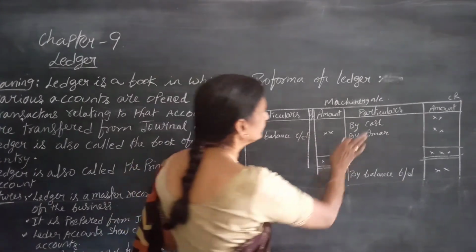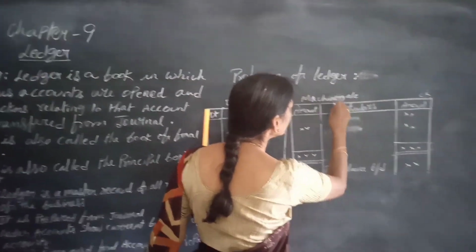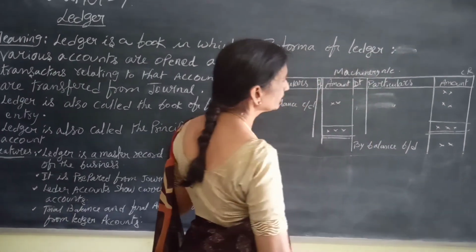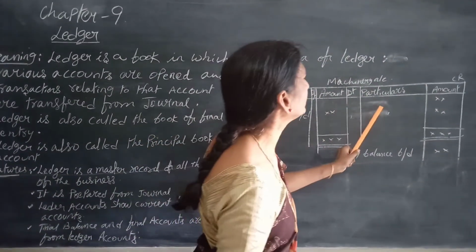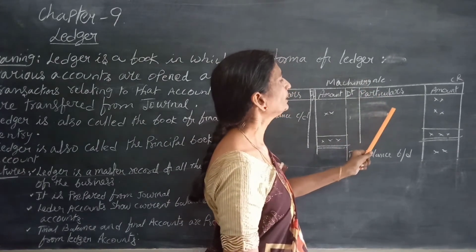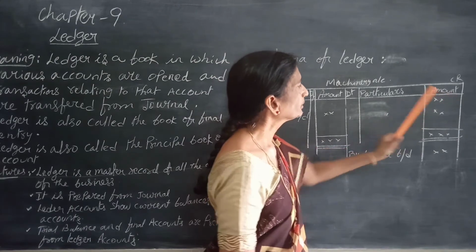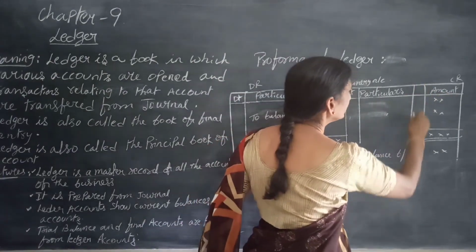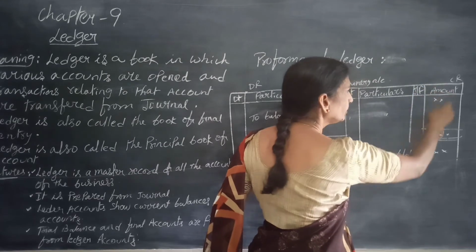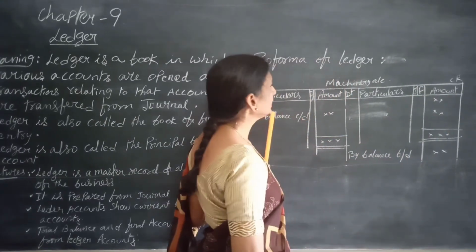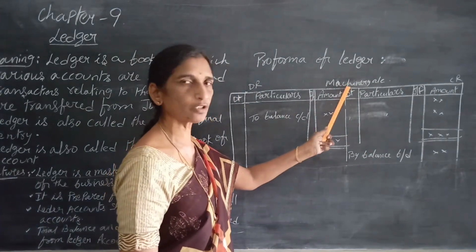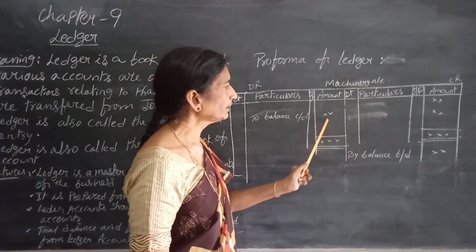And again, the right hand side, that is credit side, is divided into 4 columns. First column is the date of the transaction. Second, particulars, by which account this particular account is being credited. And again, journal folio, the page number of the journal from where it is being brought, and amount of the transaction. After all the transactions relating to this account are brought here, the account is balanced.